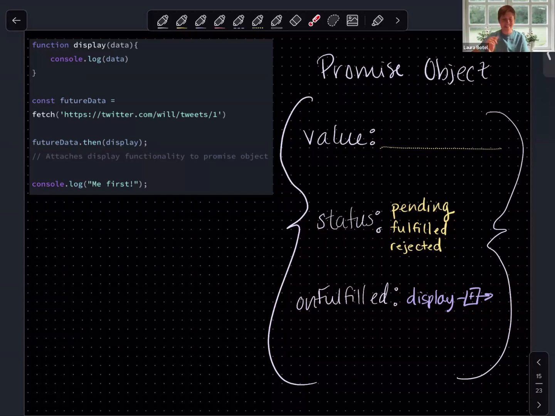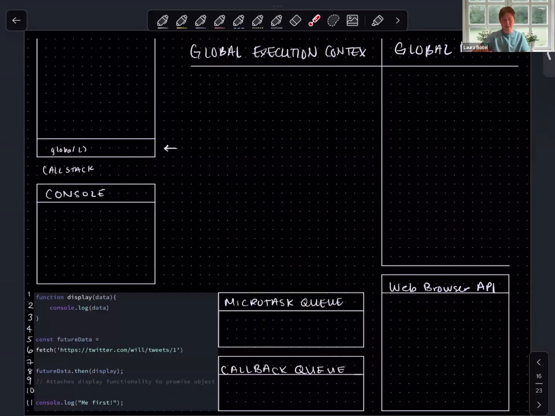All right. The promise object, there's a lot more to this, but these are the 3 things that we really need to know in order to understand how this works for our example today. And I really invite you to continue to explore and dive into promises and the promise object and promise chaining after the workshop. Okay, let's diagram this out with all this in mind. One thing I want to point out is that I've added another queue called the microtask queue. So we still have our callback queue, but we've got an additional queue here in our diagram called the microtask queue. You can see our diagram is getting a little crowded.